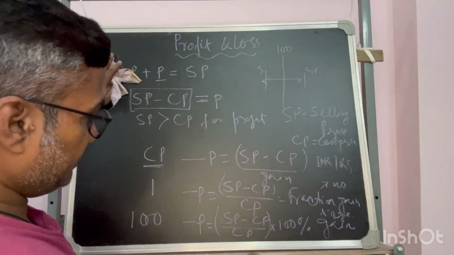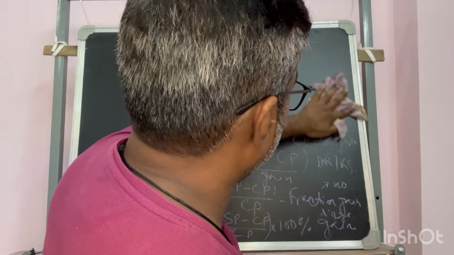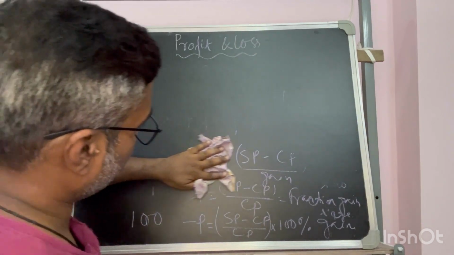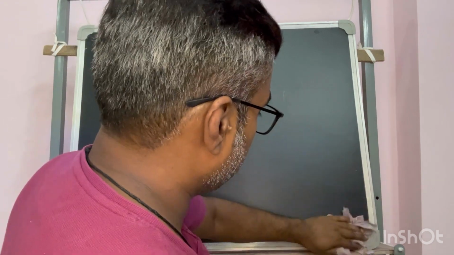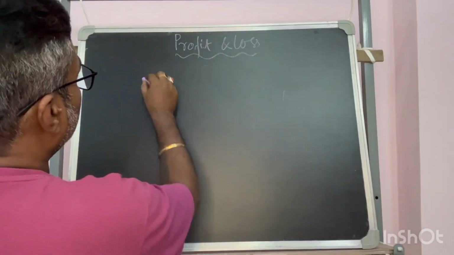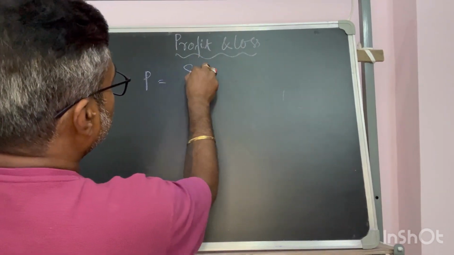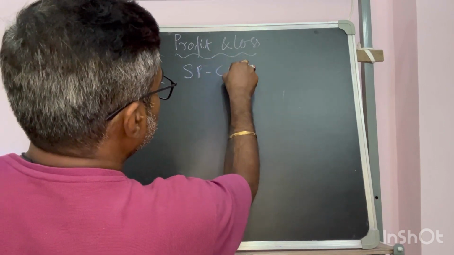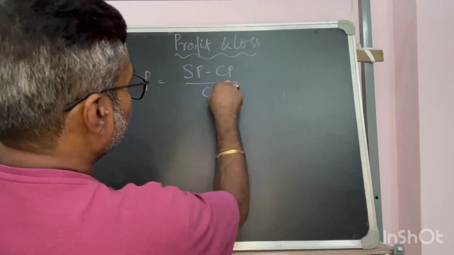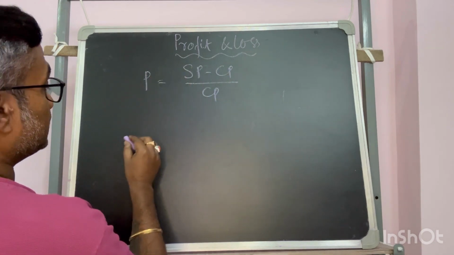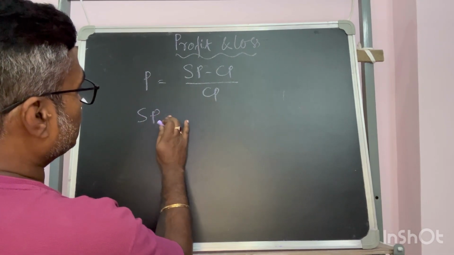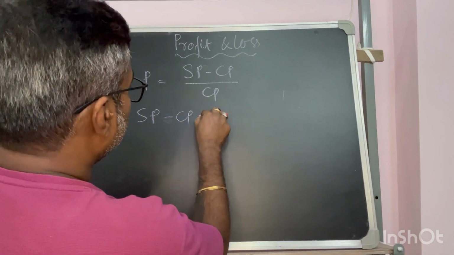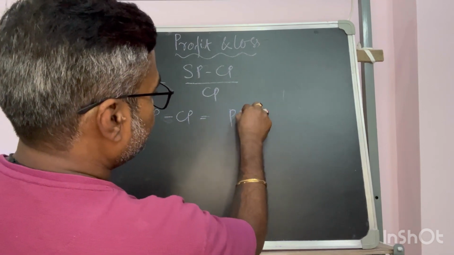Now let me write the last equation to get more information out of this relation. Profit is equal to SP minus CP by CP. Now I am taking this part only. Now what is SP? SP minus CP is equal to P into CP.